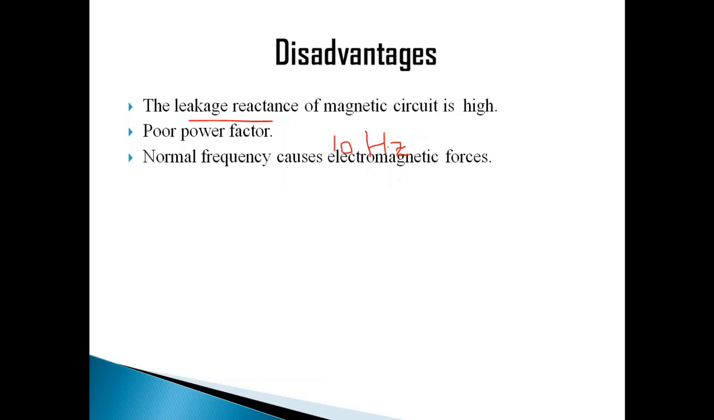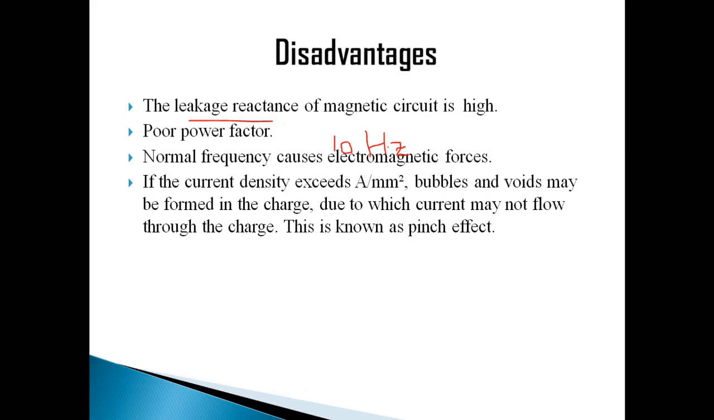And at normal frequency, if I apply 50 hertz, then a large current flowing through the charge will create electromagnetic forces, and it sets up its own stirring in the charge, right? This causes turbulence of the molten charge. So to maintain the turbulence, we need to reduce the frequency. So it cannot be operated at a high frequency.